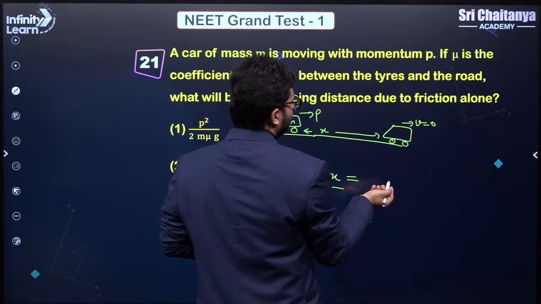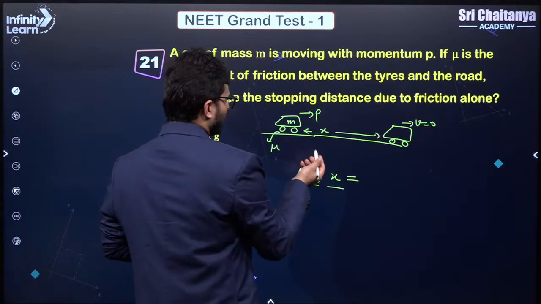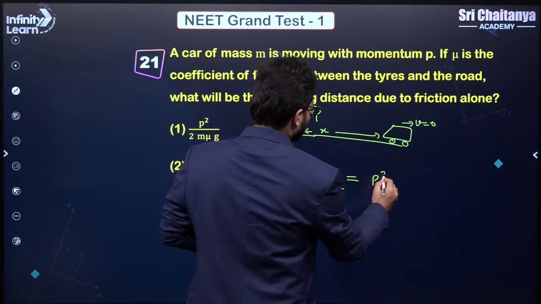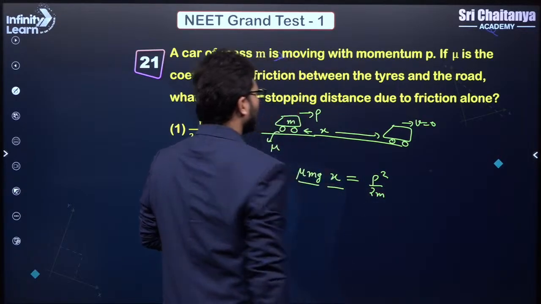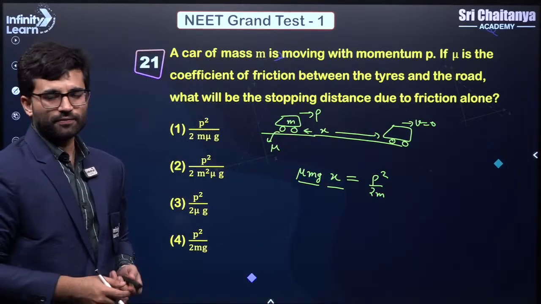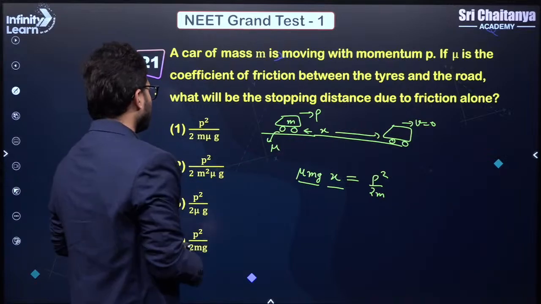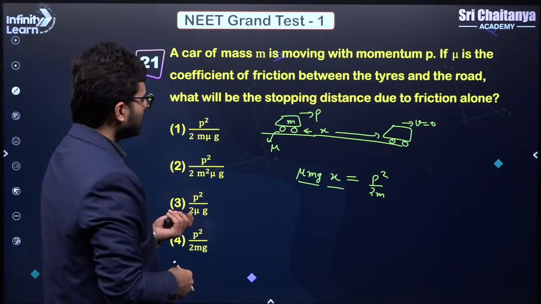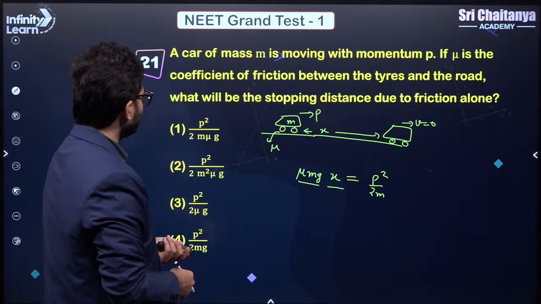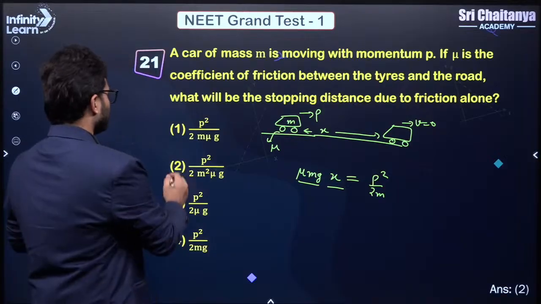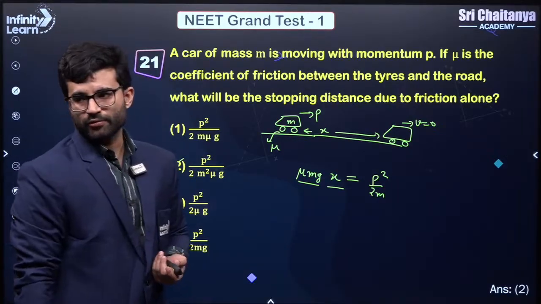So kinetic energy is half mv square. If you write it in terms of p, you will have p square by 2m. That is kinetic energy in terms of momentum. Now from here you can find x. Understood? Which is nothing but p square upon 2m square mu g, right? So that is p square upon 2m square mu g, correct?